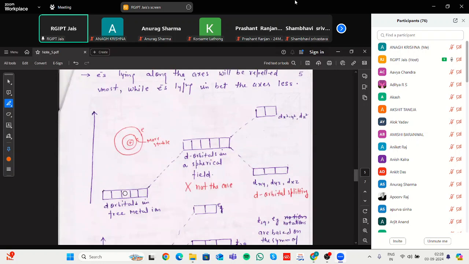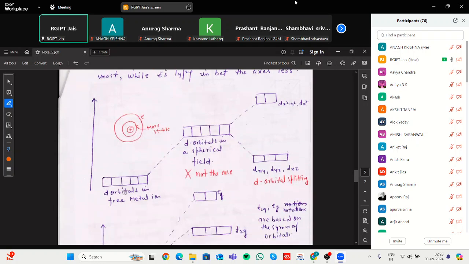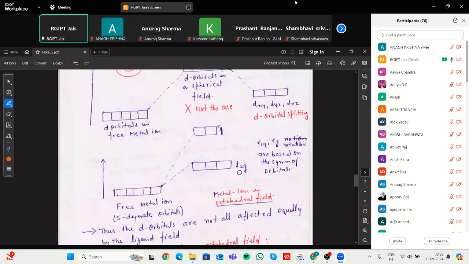In the case of d orbitals, there are two possibilities: either they exist in dxy, dyz, dxz, three orbitals, and second, dx square minus y square and dz square. That is why they are the t2g (dxy, dyz, dxz) and the eg (dx square minus y square, dz square) levels, and t2g and eg have different energy compared to each other.